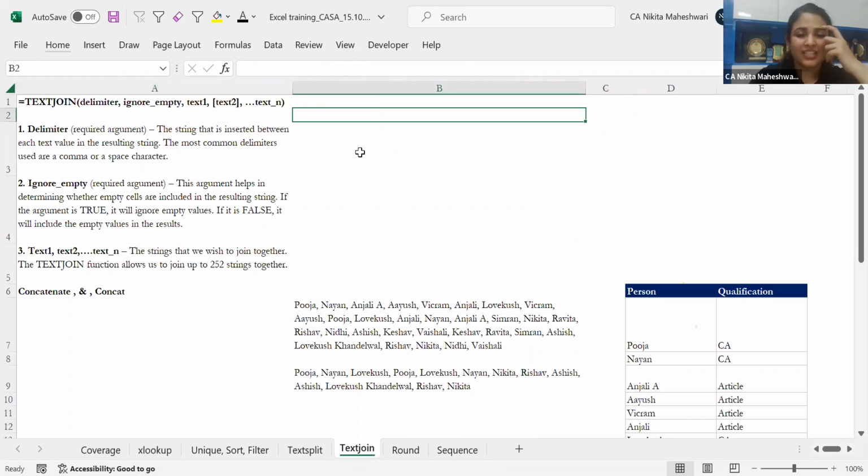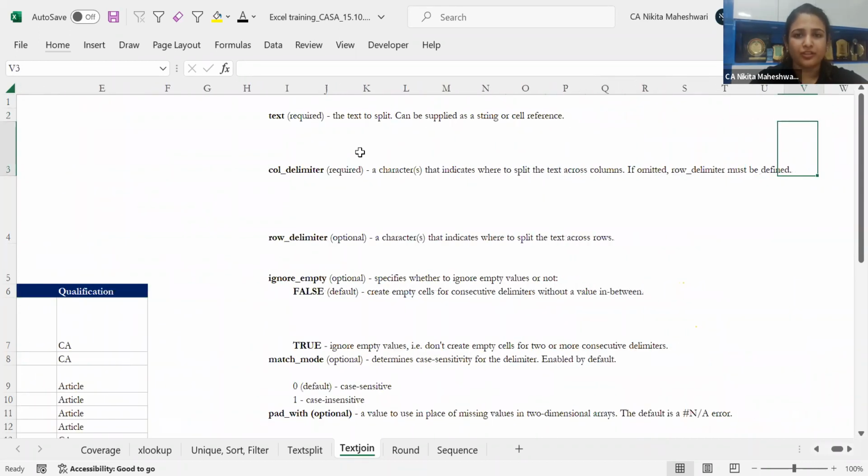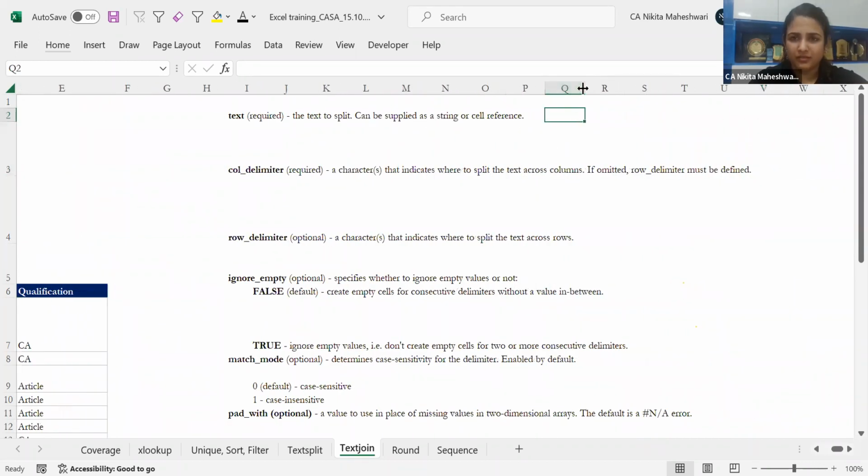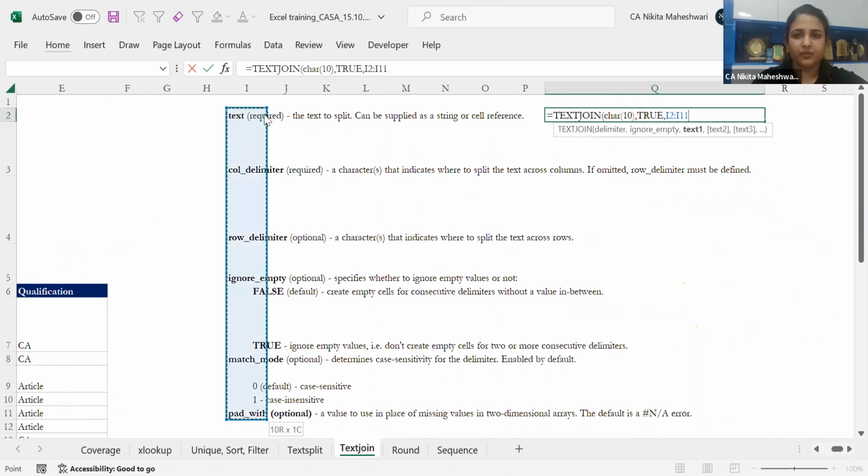Coming to our original example, which I was saying, text split, I'll try to join these columns back to their original value. So I'll just put this text join. Now I'm putting my delimiter as that line break, which is char 10. I'm ignoring empty cells true, and I'm just selecting this text.